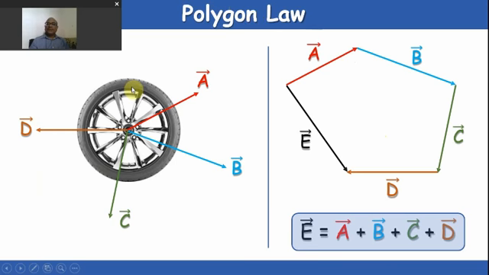Polygon law. The polygon law represents how we can find the result if more than two vectors are working in different directions.